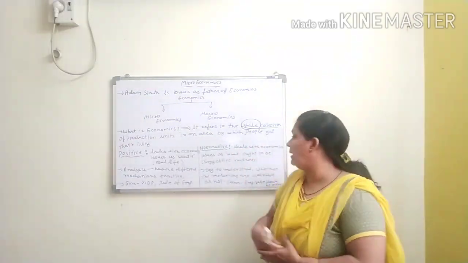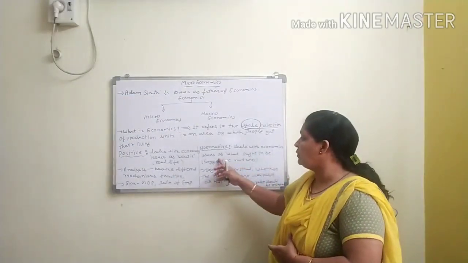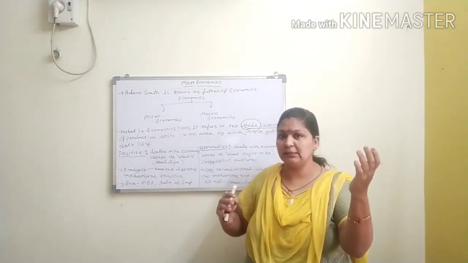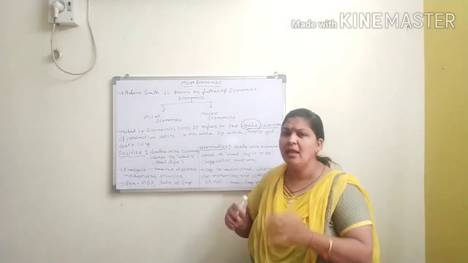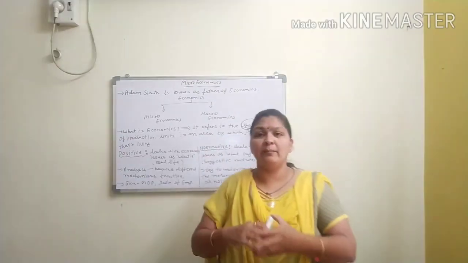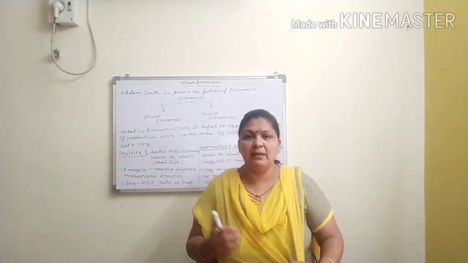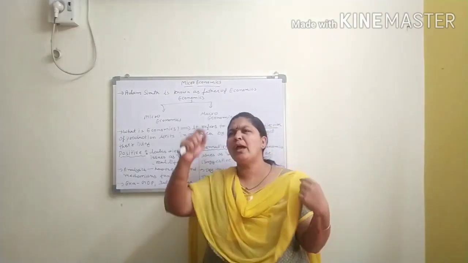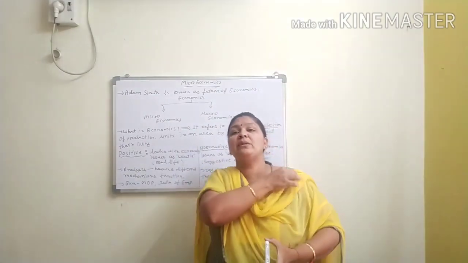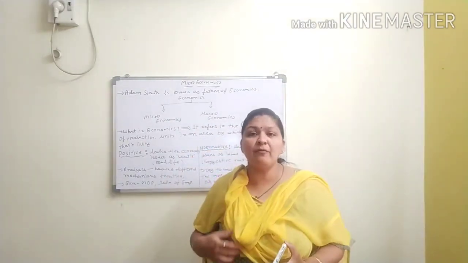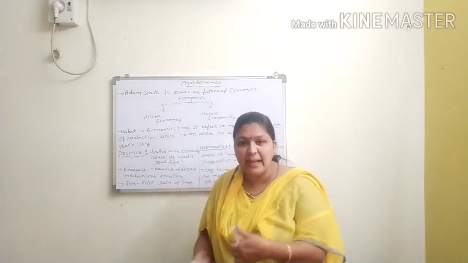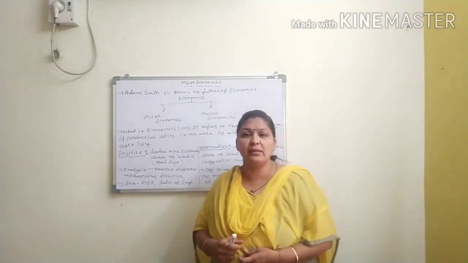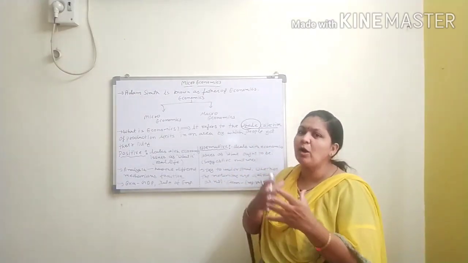What is normative economics? Normative deals with economic issues as what ought to be. It means that it is only suggesting: we can do this, we can do that, we should do that. In practical ways, when we are watching TV and a cricket match is going on, and a wrong shot is played, we say, oh, he should not have done it like this. We are just suggesting the matter. But in actuality, how the ball came, what the batsman's situation is, we are not predicting like that. We just said, oh, it was the wrong shot, he was not out. So we are just suggestive. This is called the normative.